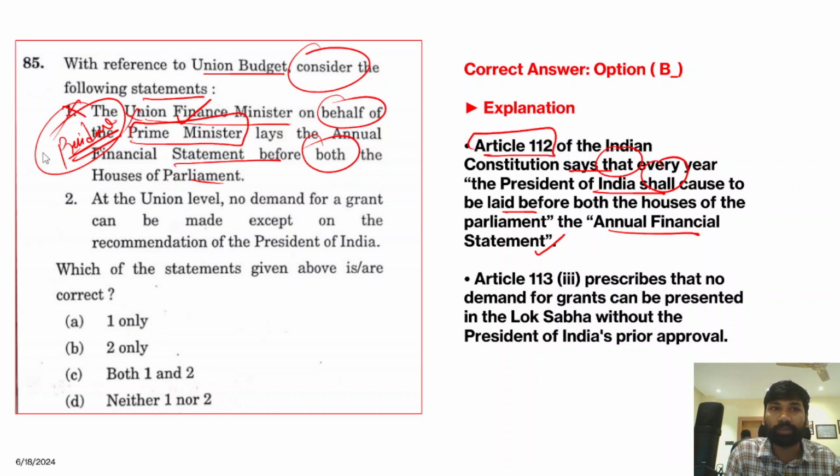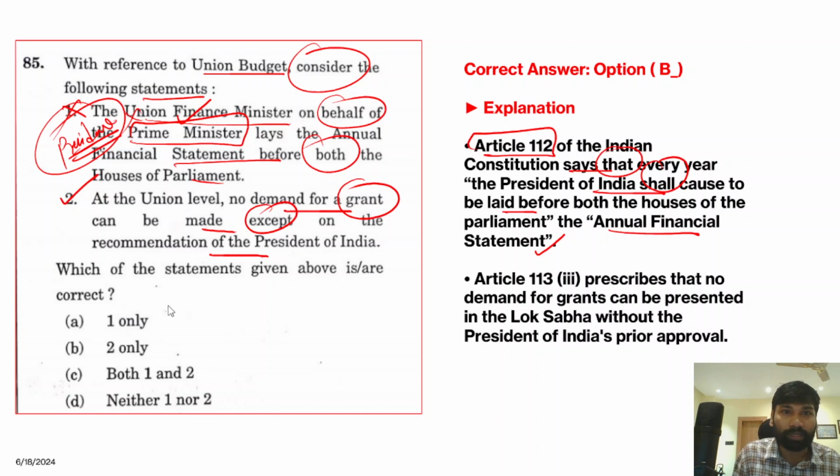And when we look into the second statement, at the union level, no demand for grant can be made except on the recommendation of the President of India. Yes, this statement is absolutely correct, because any demand for grant should be made only after the recommendation of the President, and it cannot be introduced by the government on its own or the Council of Ministers on their own.